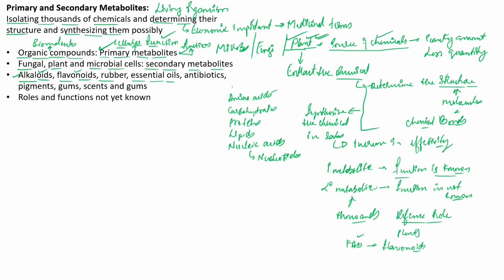Essential oils. And the most popular, which we are all very much aware of, is the antibiotics, right? Now, antibiotics are mainly produced by the fungi. Remember, mainly the fungi produce the antibiotics, and antibiotics play an important role in defense against bacterial growth. So the fungi mainly produce antibiotics to inhibit or prevent the bacterial growth surrounding them. So this is a product that we get from the fungi, and we consider antibiotic a secondary metabolite, right?